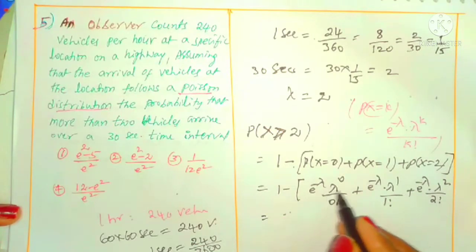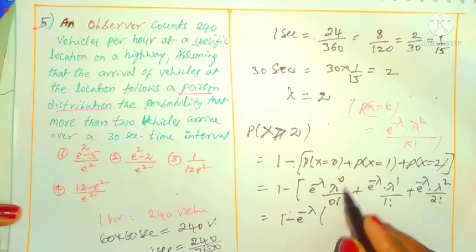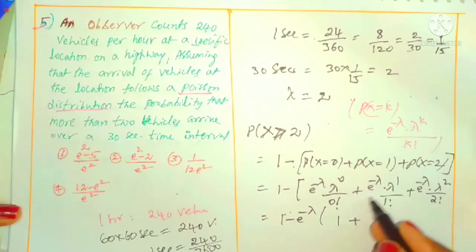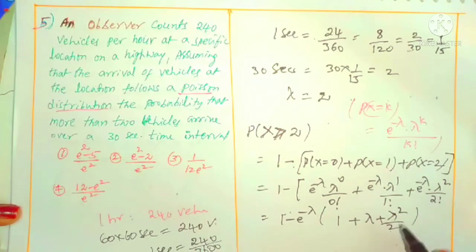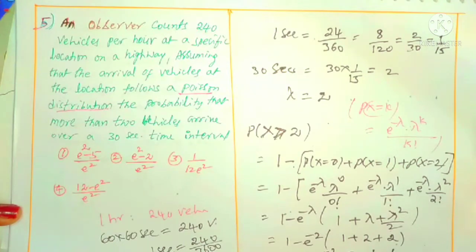Among all these, e power minus lambda is common, taken out, and lambda power 0 by 0 factorial is 1. Plus lambda from the second term, plus lambda square by 2 factorial. Now lambda you got as 2, substitute here. 1 minus e power minus 2 times (1 plus 2 plus 2 square, which is 4, 4 by 2 is 2). 2 plus 2 plus 1 is 5. That is 1 minus e power minus 2 of 5. e power minus 2 is 1 by e square, so that is 1 minus 5 by e square.